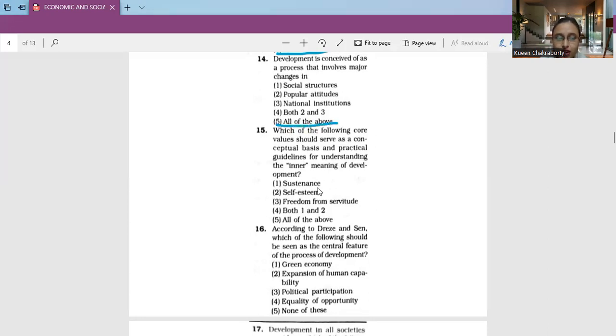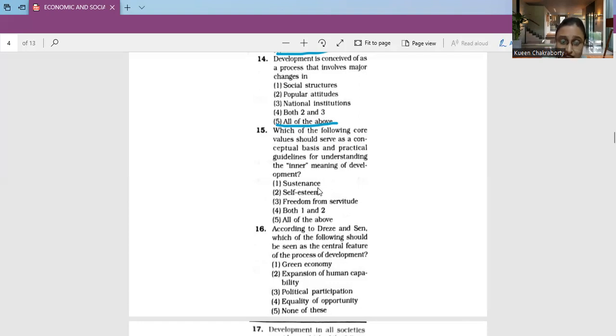Next, moving on to question number 15. Which of the following core values should serve as a conceptual basis and practical guidelines for understanding the inner meaning of development? Sustenance, self-esteem, freedom from servitude, both 1 and 2, all of the above. This is also a famous quote by Goulet, where he says that